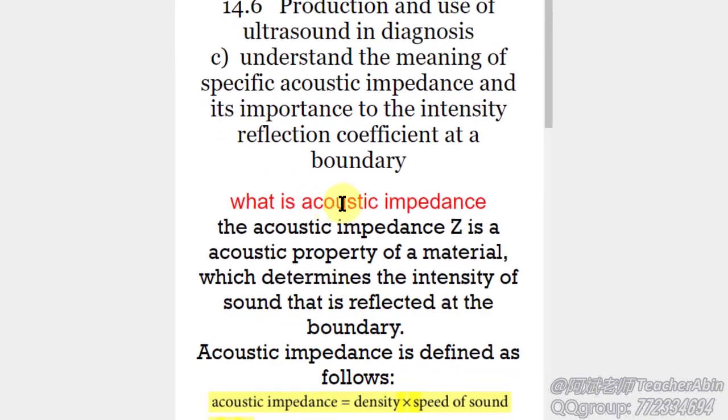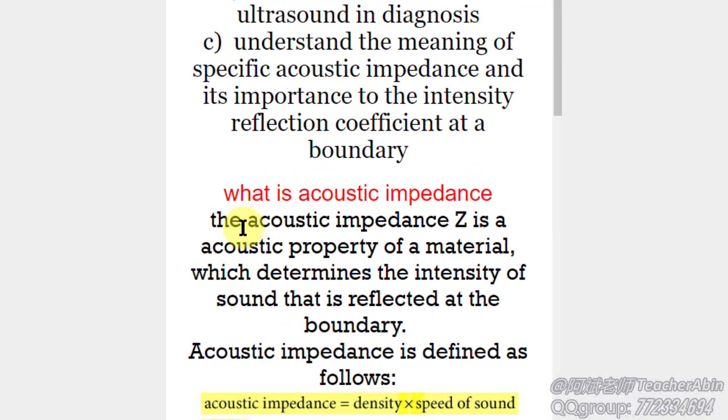So what is acoustic impedance? The acoustic impedance, labeled by capital Z, is an acoustic property of a material, which determines the intensity of sound that is reflected at the boundary.